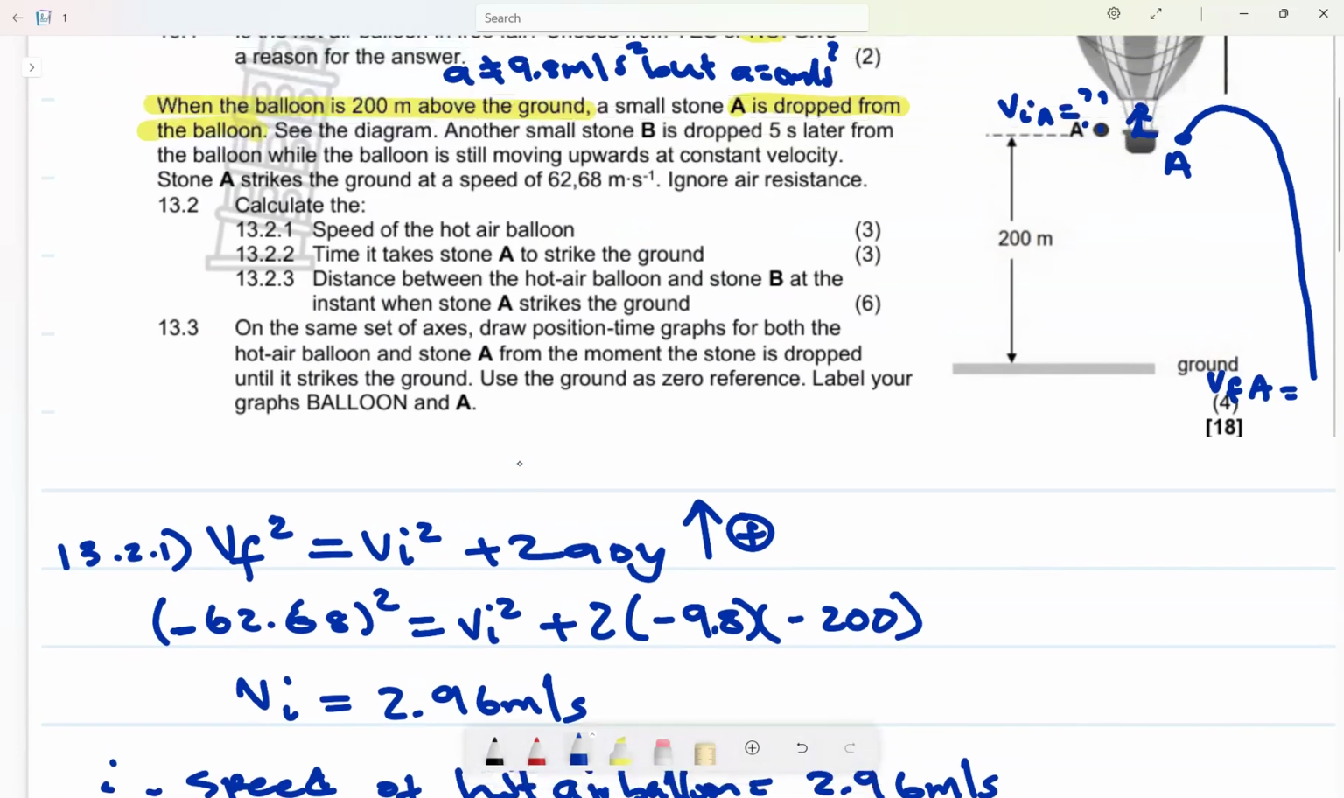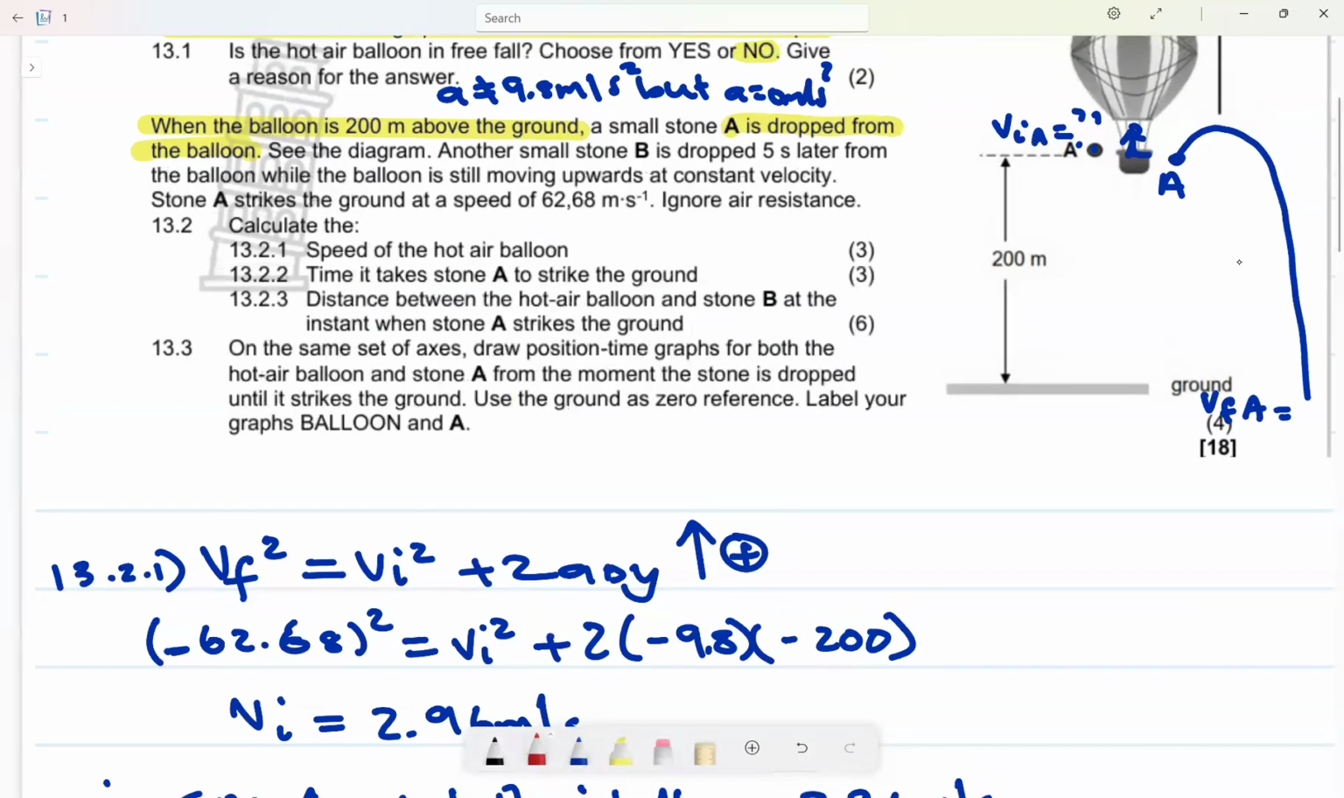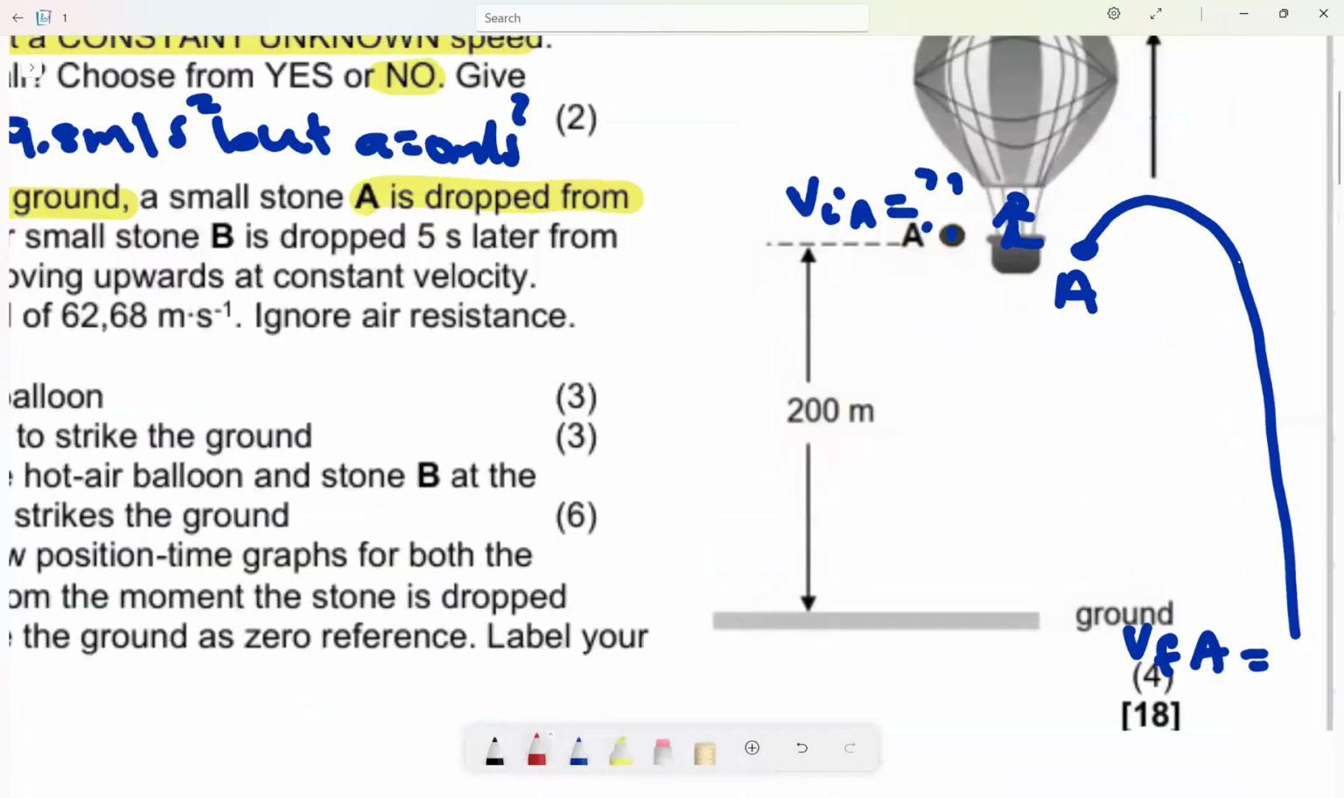Then they're saying to us, calculate the distance between the hot air balloon and stone B at the instant when stone A strikes the ground. So we want to know, after 5 seconds, let me use a different color. After 5 seconds, let's say ball A was here, at time 5 seconds. Then what happens? Stone B was dropped.